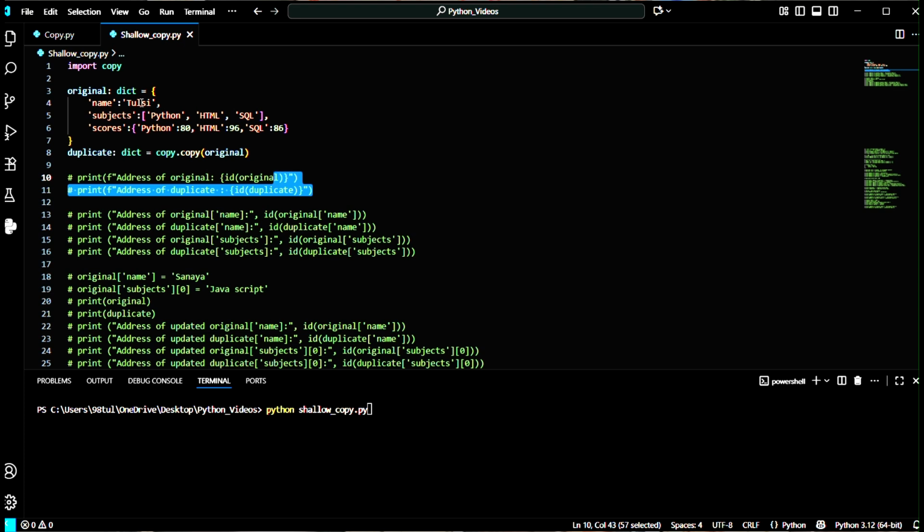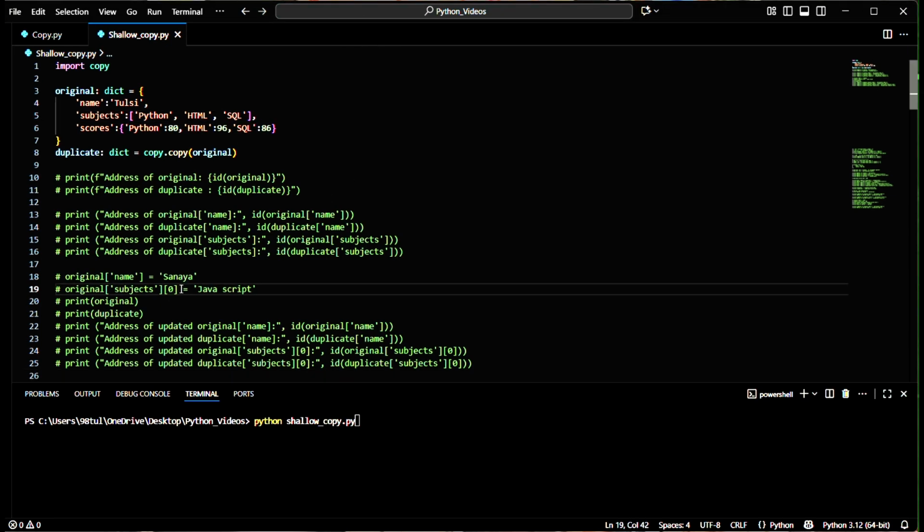But what about the objects present in the subjects key? This is of type list. So let's check what will happen. You can say that all these things, Python, HTML, SQL, are strings. But let's check what will happen. So I'm going to change the value of the key name and the value present at the dual index of subjects.